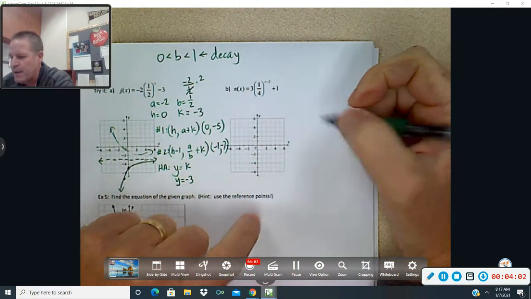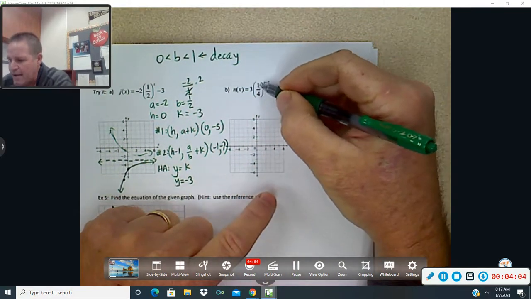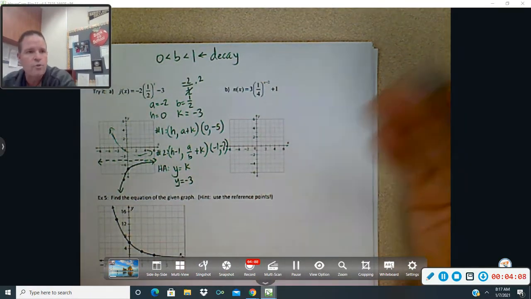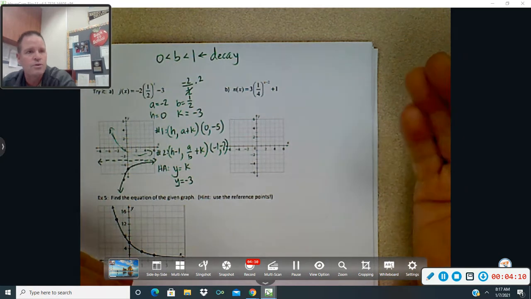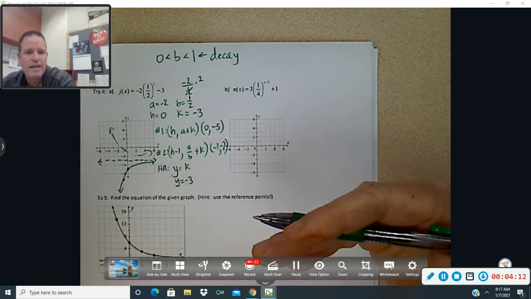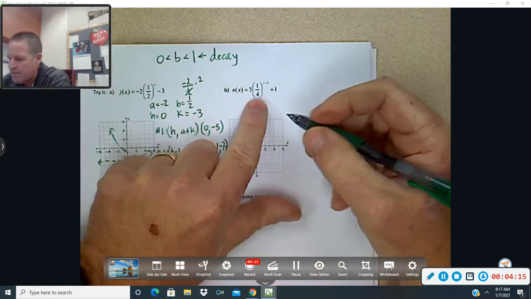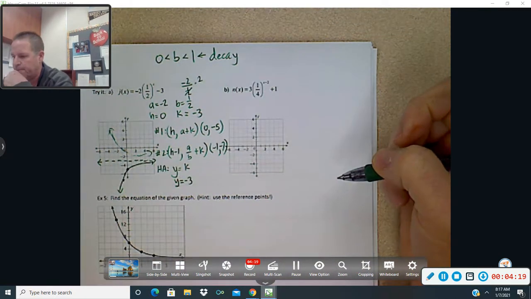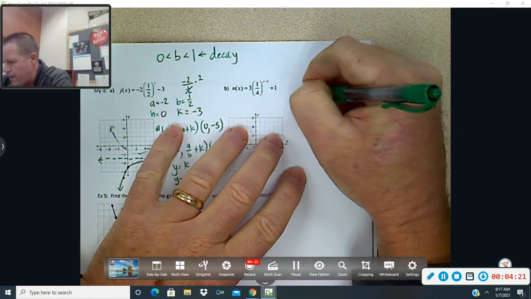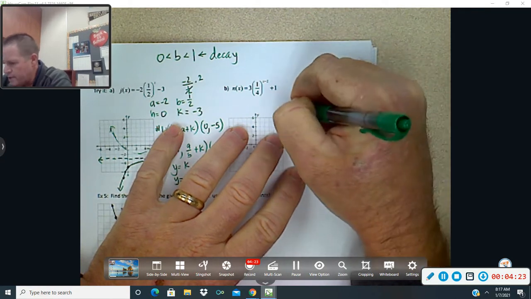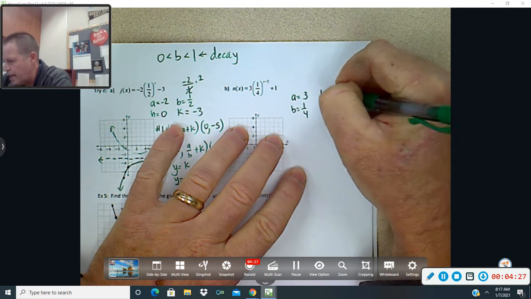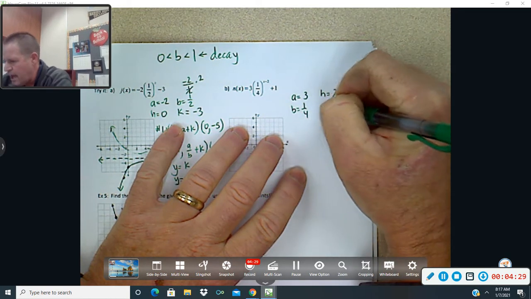So for letter B, again, I know I have decay. The reason why you want to look at that is because you want to know which reference points do I use. Do I use the growth reference points, or do I use the decay reference points? Well, again, if the base value is between 0 and 1, it's definitely decay. So what is A? A is 3. What is B? B is 1/4. What is H? H is 2. What is K? K is 1.